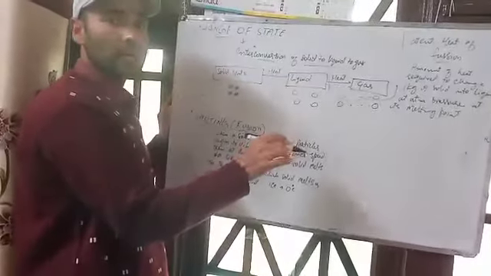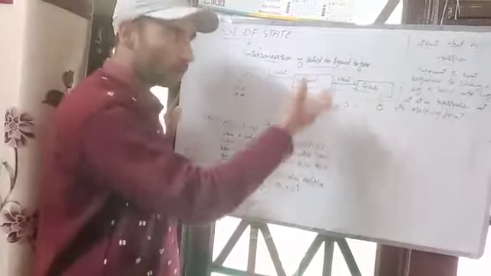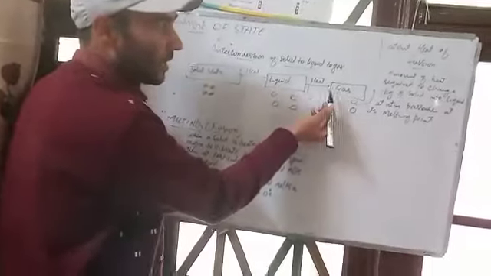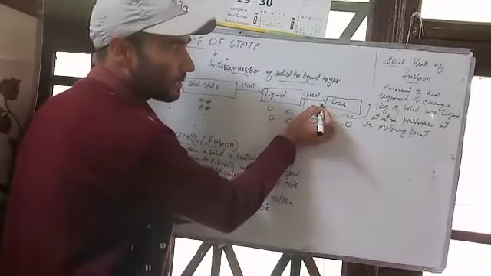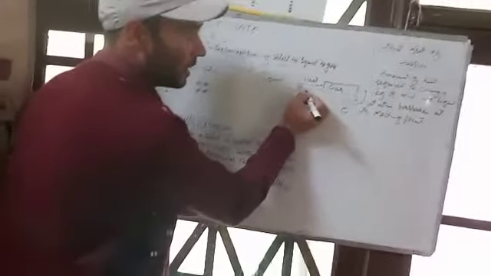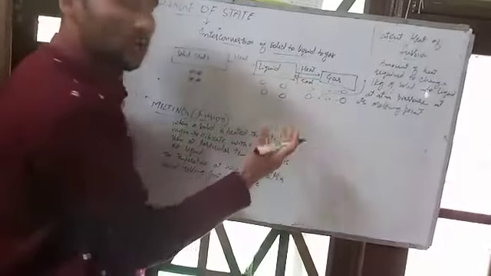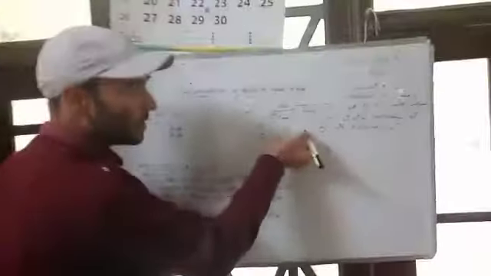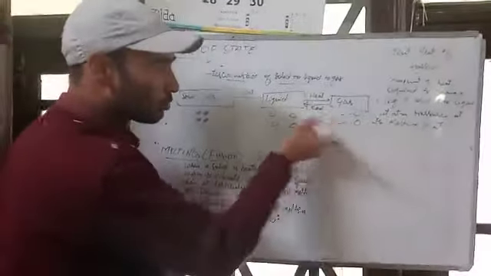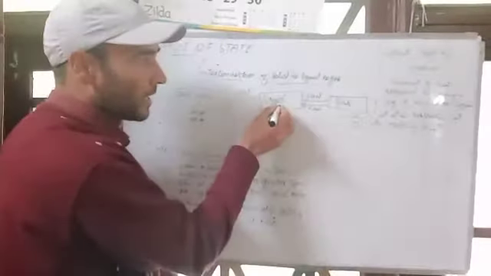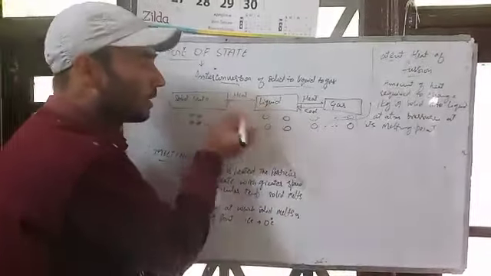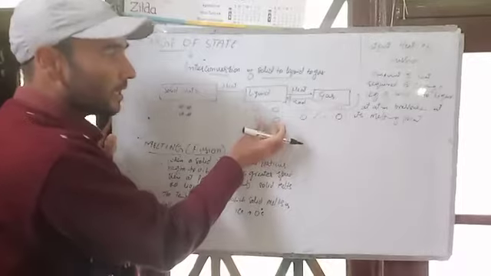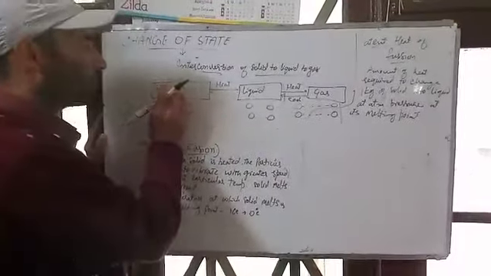And for this interconversion, we have to read different phenomena in this lesson. If we cool the gas, it will become liquid. That means these molecules should come closer so that they become liquid. And then if we again cool this liquid, the molecules get even closer and they form the solid state.